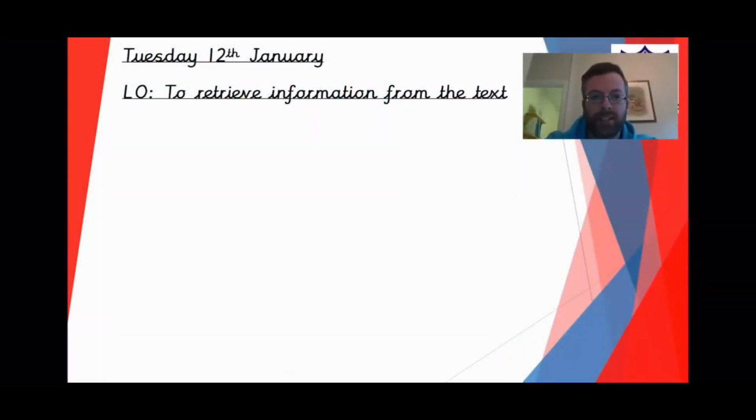So, in today's work, we are looking at retrieval questions. Now, retrieval, I always remember it like a dog that likes to retrieve. It's where you go into the text and you get out some information that's already there. We're not having to use lots of clues. We're not having to summarize or explain. With retrieval questions, we go in, we find the answer that's definitely in the text, and we take it out. That is the kind of question we're looking at today.